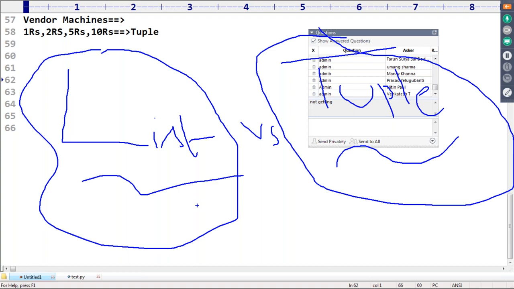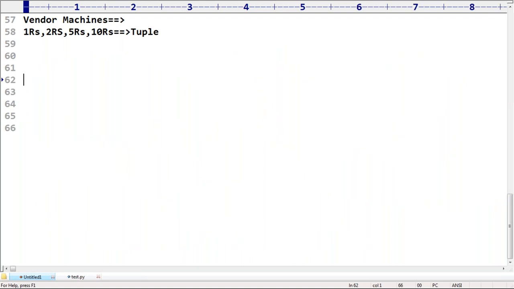The list concept is mutable. Once we create a list object, we are allowed to change the content based on our requirement. But the tuple concept is immutable. Once we create a tuple, we are not allowed to change the content. Tuple is immutable. Any doubt?